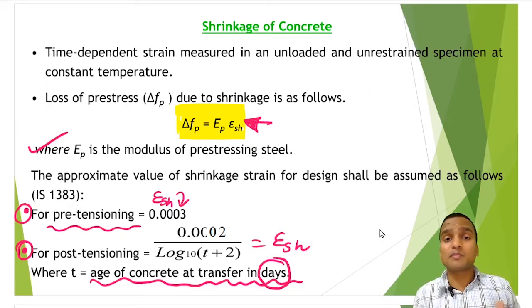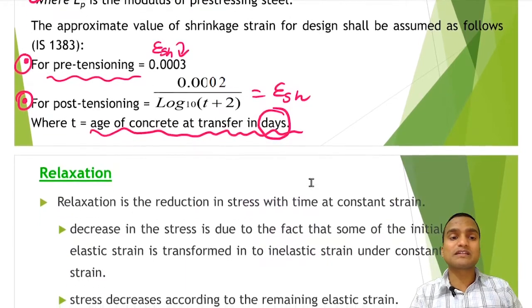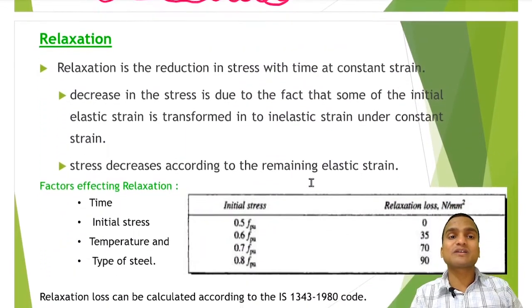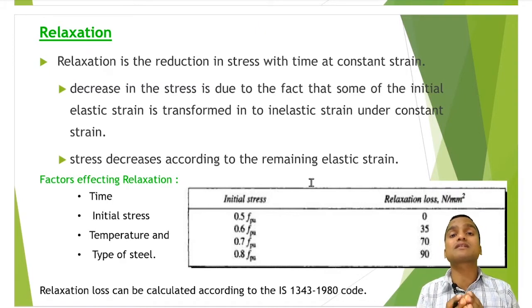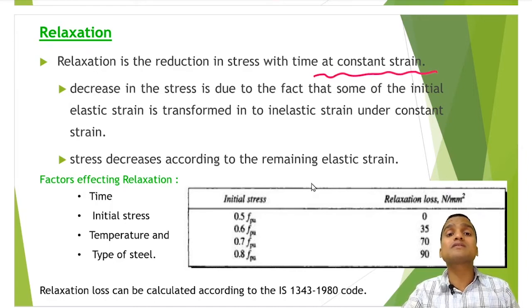So this was the time dependent loss due to creep and shrinkage in concrete, but there is another kind of time dependent loss due to deformation in steel with time. Let's see that, and that is called relaxation. Relaxation means what? Relaxation is the reduction in stress with time at constant strain. So in this there is constant strain, although relaxation is occurring. Relaxation occurring means there is a reduction in stress, and this reduction in stress is nothing but the loss of pre-stress in these tendons.